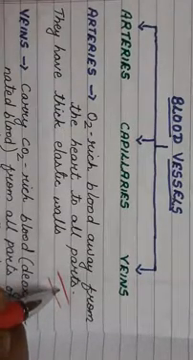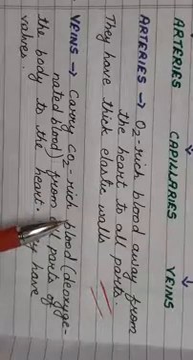Okay, the second one are the veins. Now the veins carry carbon dioxide rich blood. Carbon dioxide rich blood means deoxygenated blood. So the veins carry deoxygenated blood from all parts of the body to the heart. Arteries were carrying from the heart to all parts, and veins carry the deoxygenated blood from all parts of the body to the heart.